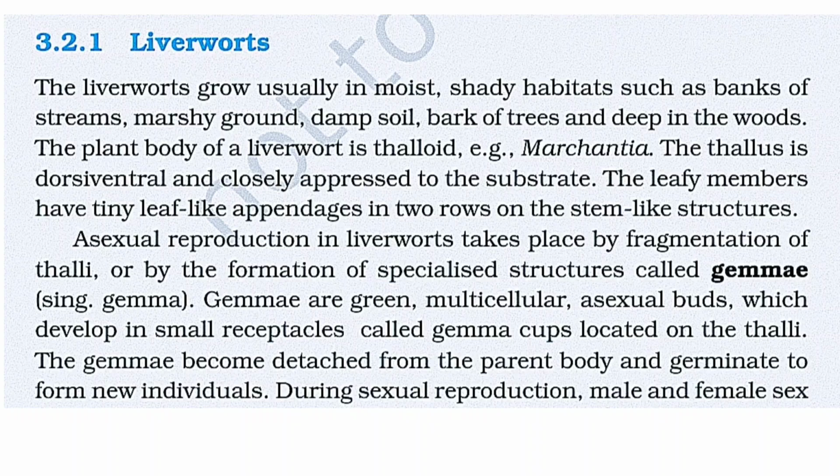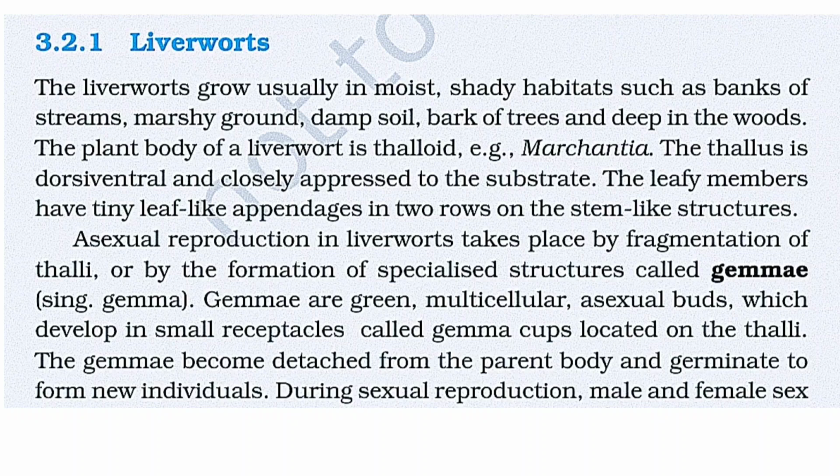Asexual reproduction in liverworts takes place by fragmentation of thalli or by the formation of specialized structures called gemmae. Gemmae are green multicellular asexual buds which develop in small receptacles called gemma cups located on the thalli. The gemmae become detached from the parent body and germinate to form a new individual.